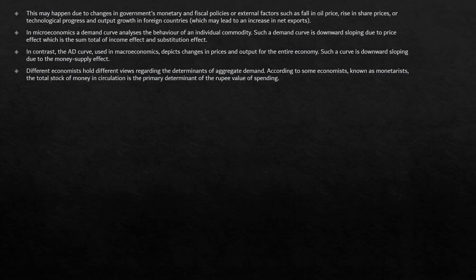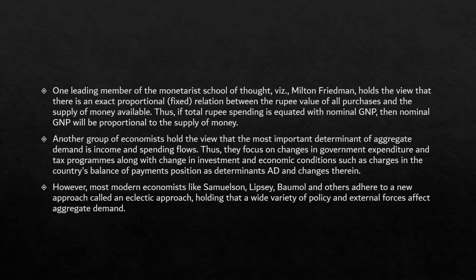Different economists hold different views regarding the determinants of aggregate demand. As per some economists, like monetarists, the total stock of money in circulation is a primary determinant of the rupee value of spending. One leading member of the monetary school is Friedman, who is popularly known as the father of the monetary school.